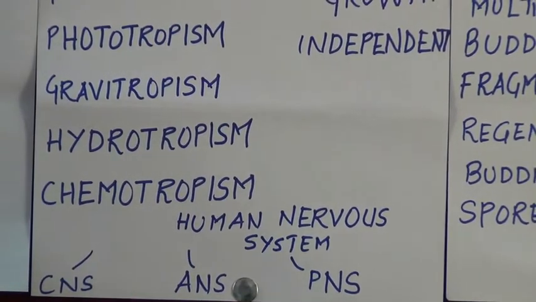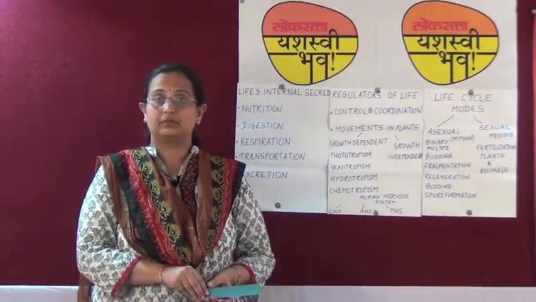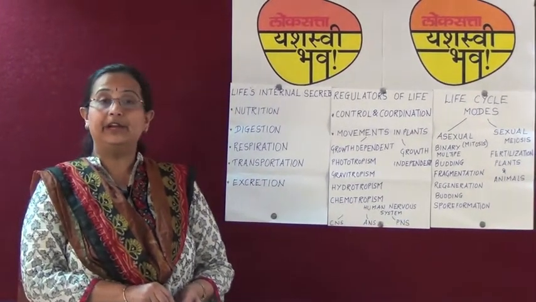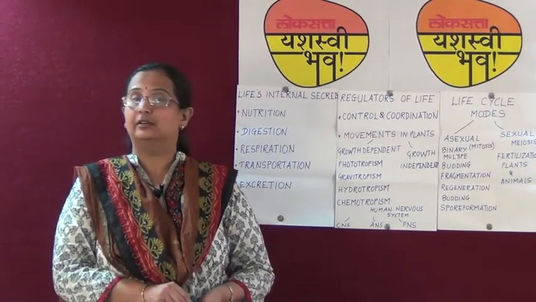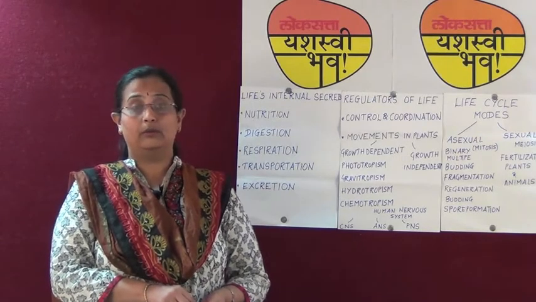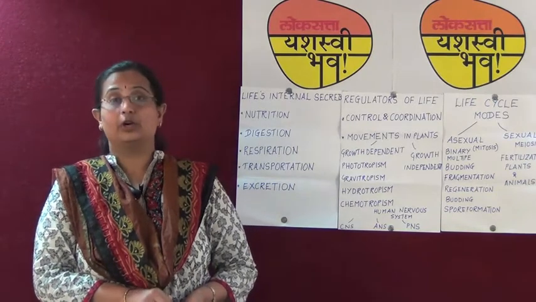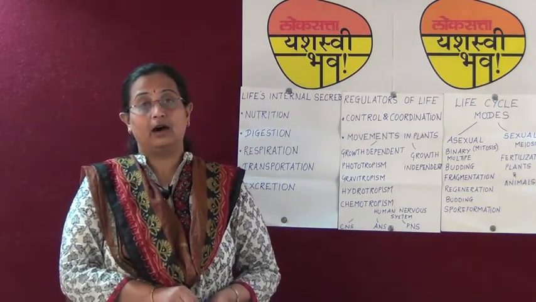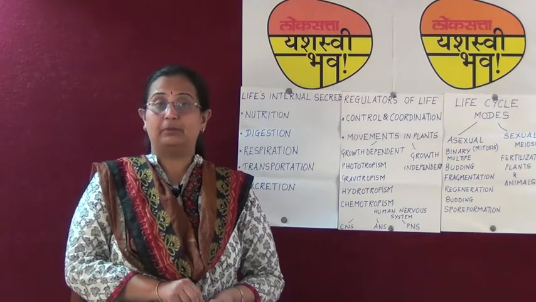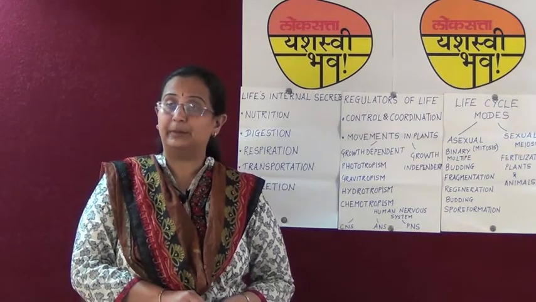A stimulus is a change in the environment that provokes a response in an organism. A response is a reaction that is shown by an organism. Reflex action is an immediate response or reaction that is shown by an organism, say for instance, the withdrawal of the hand when a pin is pricked. So students, remember, you might be asked to draw the path of the reflex arc. Please remember that reflex action takes place in the spinal cord, but the message is delivered to the brain.